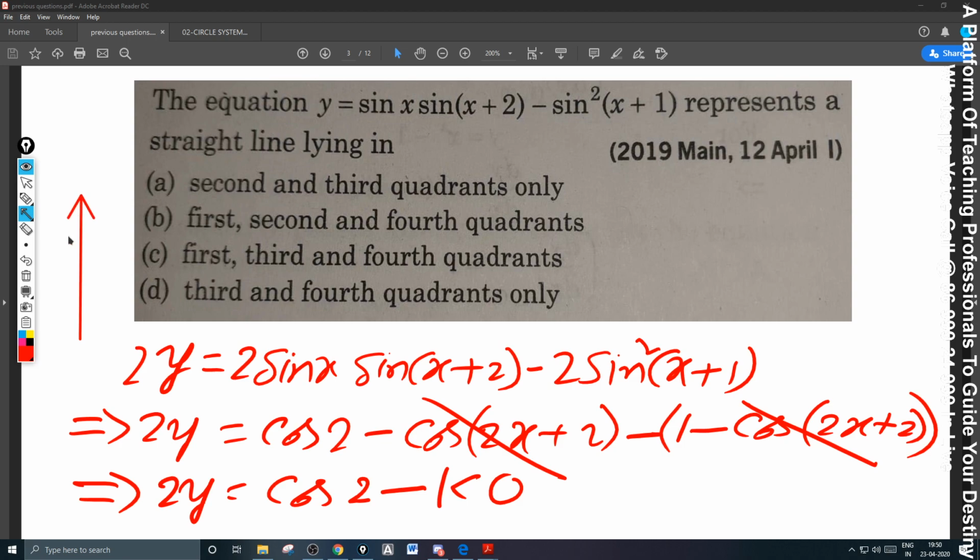This is the y-axis, this is the x-axis, y is negative here, I have shown it, and hence your line will be like this. So it lies in the third and fourth quadrant, so your answer is the fourth option.